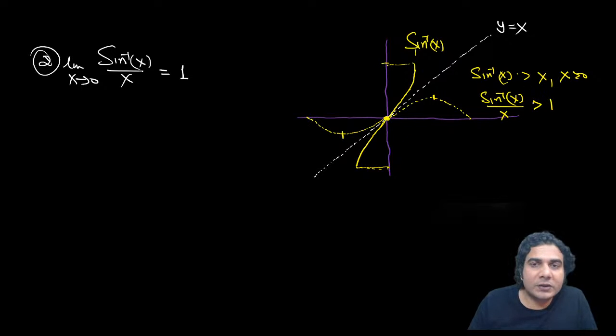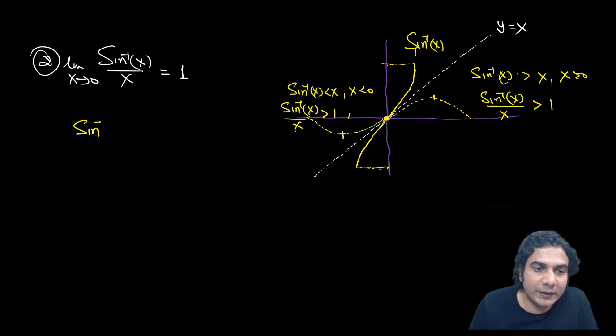So just right of 0, it will be almost 1, but it will be 1 plus. Similarly, on the left hand side, sine inverse x is less than x when x is less than 0. But when you divide by x, because x is negative, the inequality will be reversed. So this ratio sine inverse x upon x will be greater than 1 again. So on both sides it approaches 1, but from the right hand side.